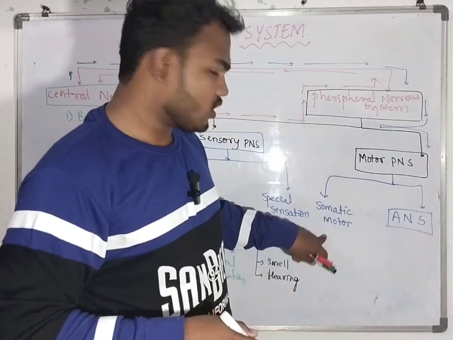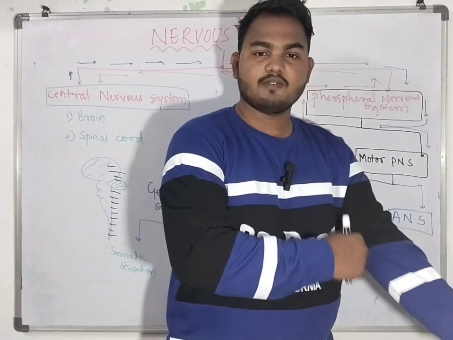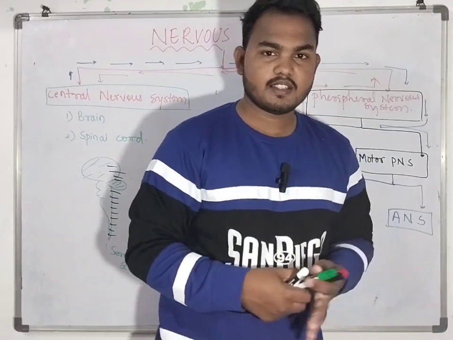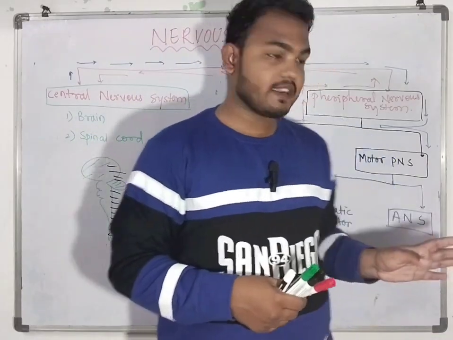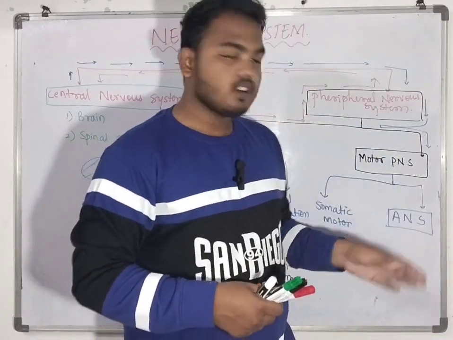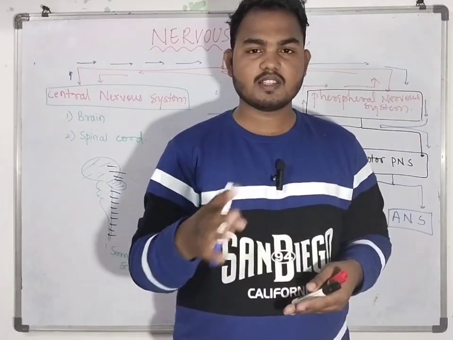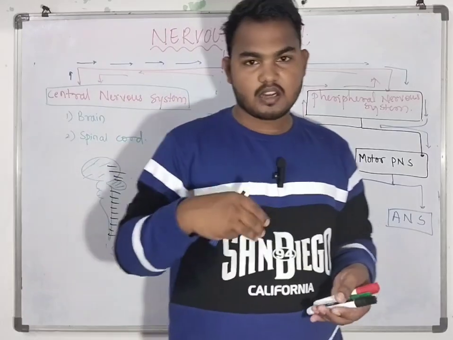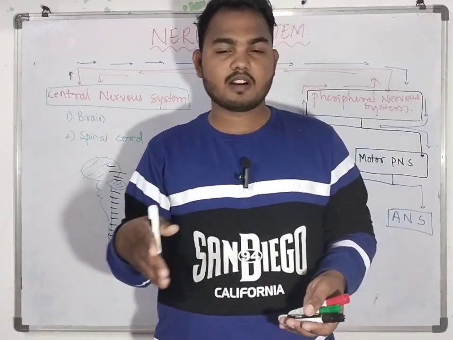For the somatic motor nervous system, an example is, if food is there, I take it and I eat. Okay, that is a somatic motor. The food goes inside the esophagus, the stomach, and the intestine.